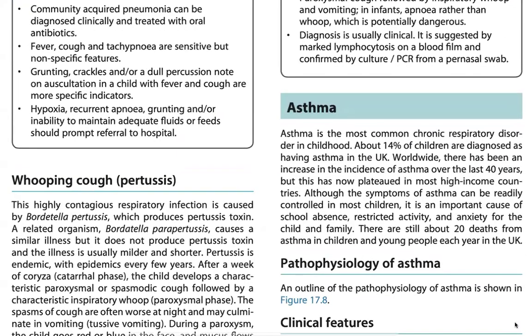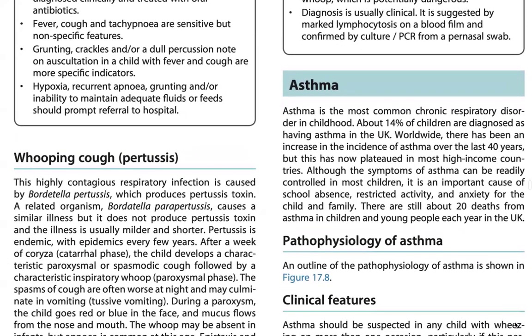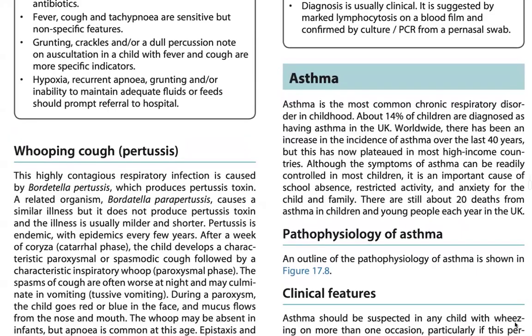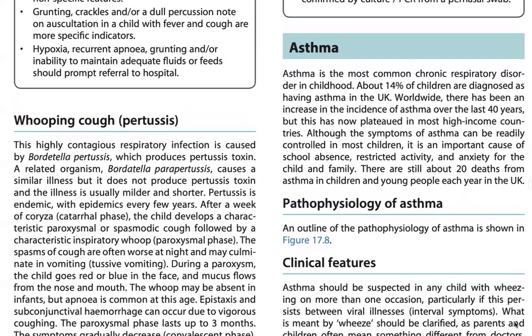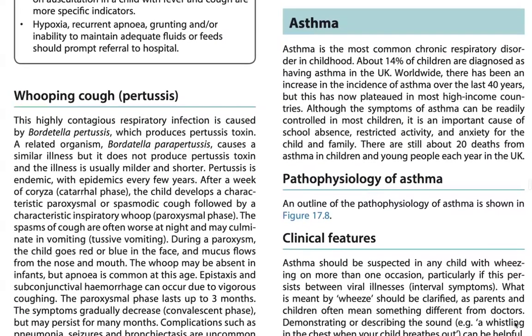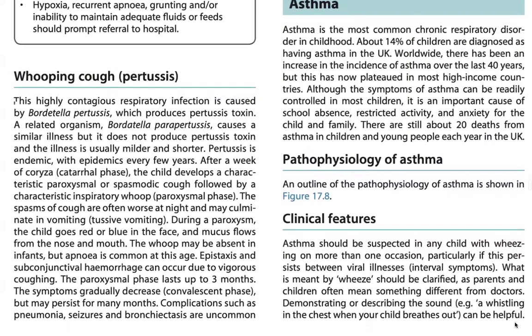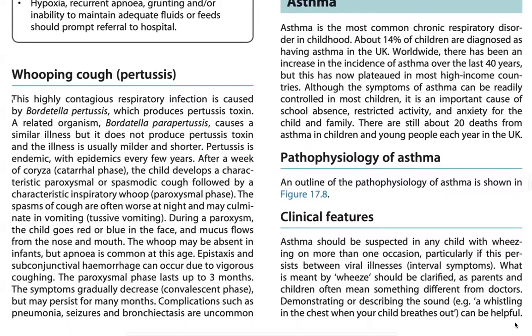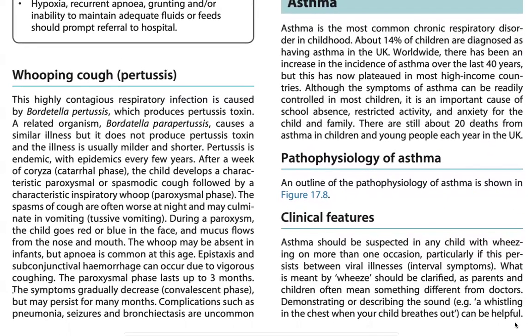The next one is asthma. Asthma is the most common chronic respiratory disorder in children. About 15% of children in the UK have asthma. Worldwide, there has been an increase in the incidence of asthma over the last 40 years, but this has now plateaued in most high-income countries. Although symptoms of asthma can be readily controlled in most children, it is an important cause of school absence, restricted activity, and anxiety for the child and family. There are still about 20 deaths from asthma in children and young people each year in the UK.